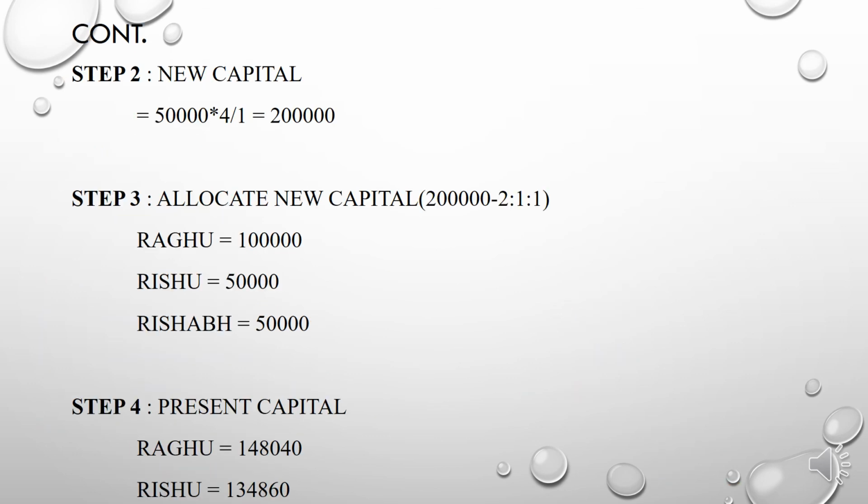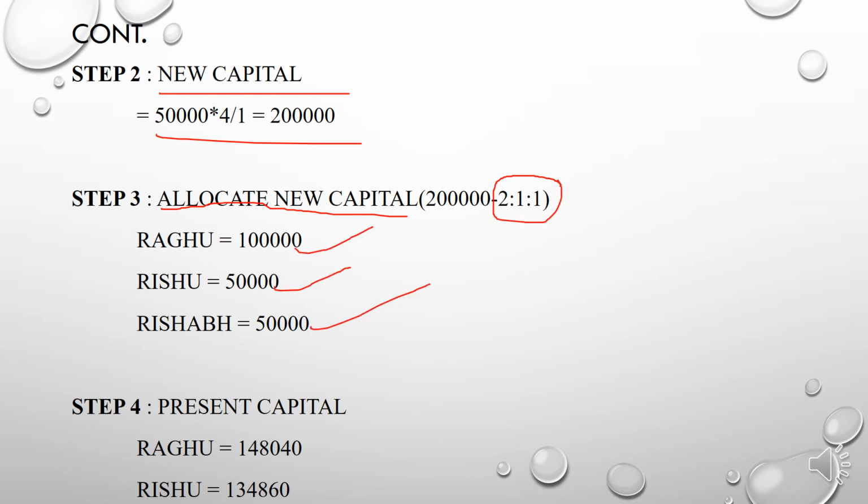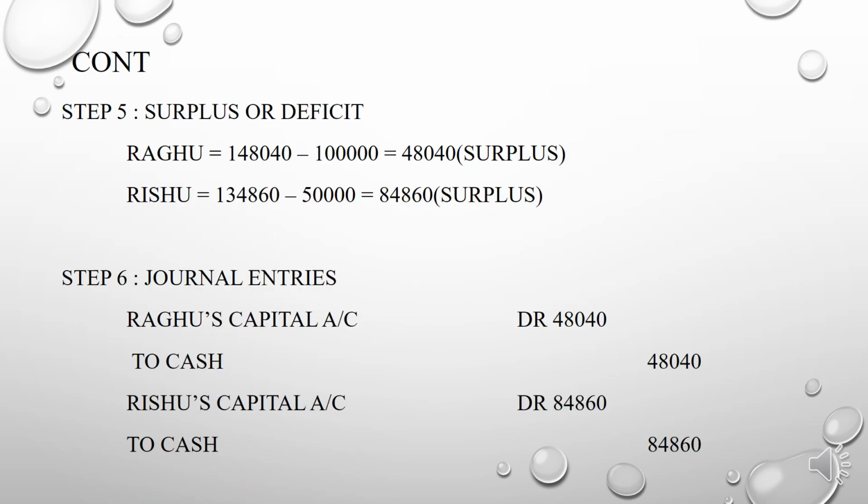Okay, then we calculate the new capital, that is the new capital of the partner multiplied by the reciprocal of his share, and we get 2 lakh. Then we allocate the new capital in the new profit sharing ratio, and it is 1,50,000 and 50,000. And the present capital means just total the columns of Regu and Rishu. You will get those amounts.